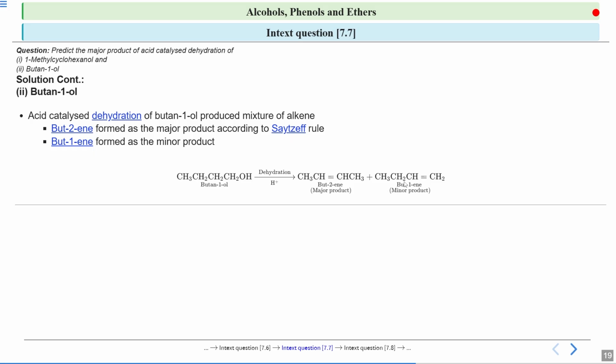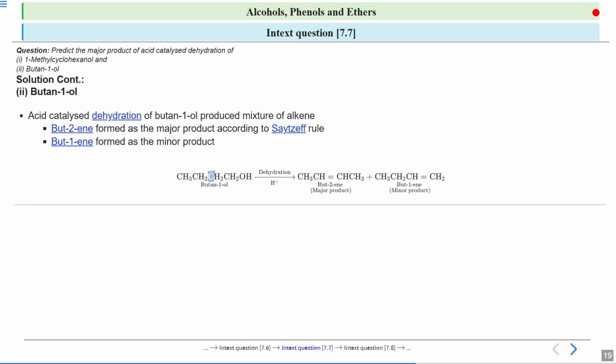Now if you see this but-1-ene, the carbocation is formed from this carbon. Now this carbon is a primary carbon, so this carbon is not a stable one because it is a primary carbon. So a 1,2 hydride shift can take place over here and the carbocation can shift to this carbon. Because see, this is a secondary carbon. Why secondary? Because this carbon is further connected to two other carbon atoms. So this is a secondary carbon, so the carbocation will be more stable in this case.